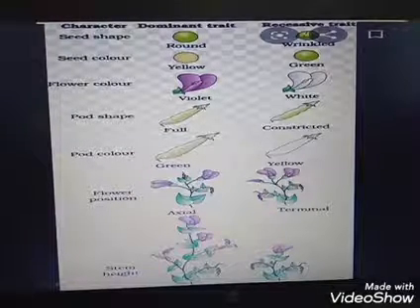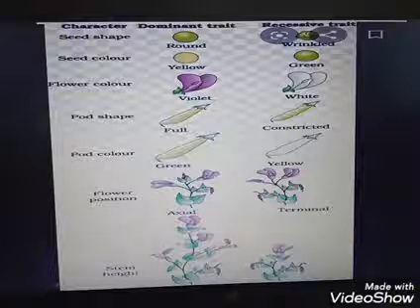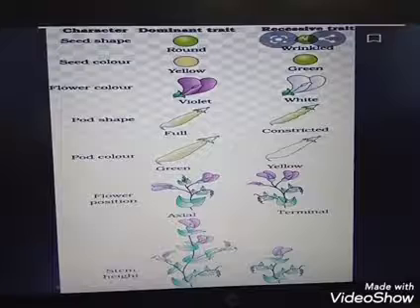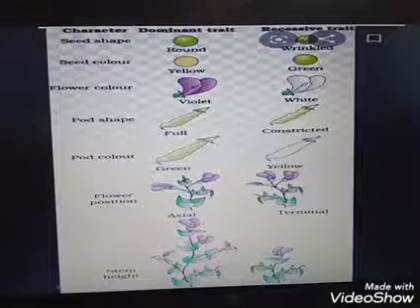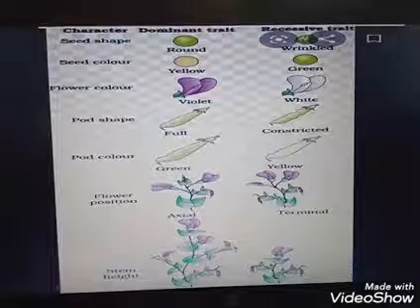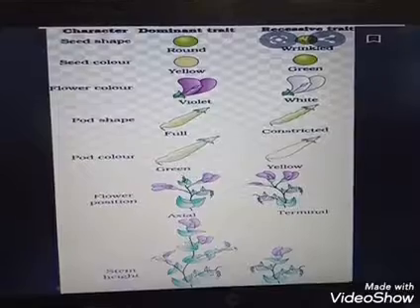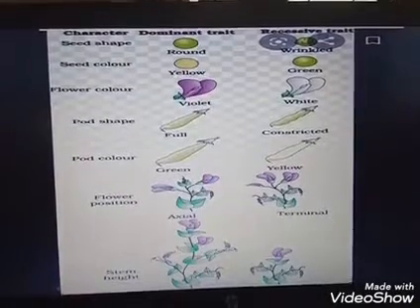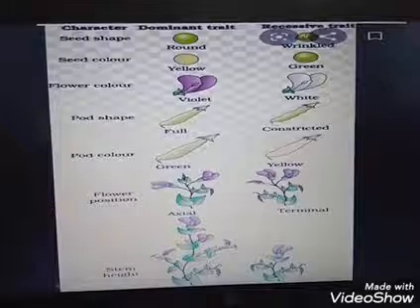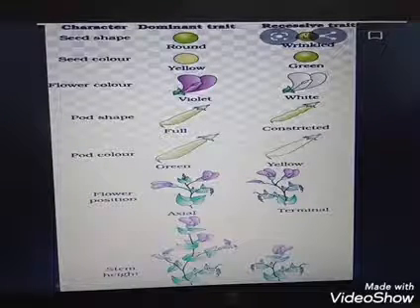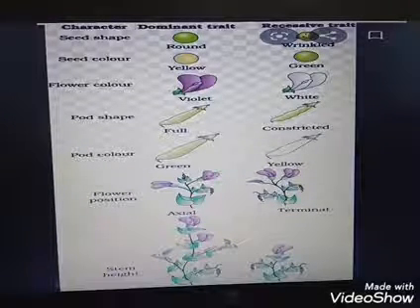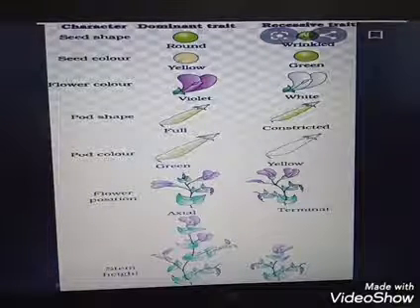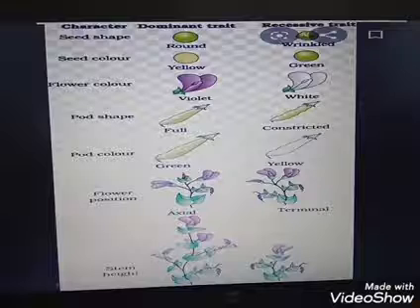Then pod color: dominant is green and the recessive one is yellow. For seed shape, dominant is round and recessive is wrinkled. For seed color, dominant is yellow and the recessive trait is green. Clear? So these are the features chosen by Mendel for his studies. He conducted his experiments on pea plants, and the time he took for his experiment was 7 years. Next we are discussing monohybrid cross.